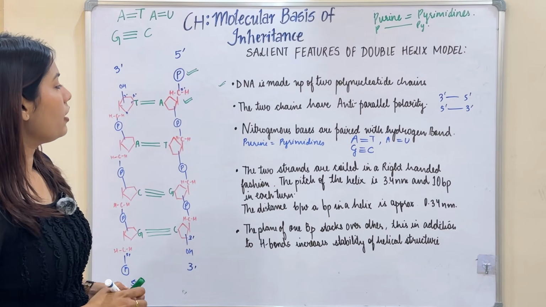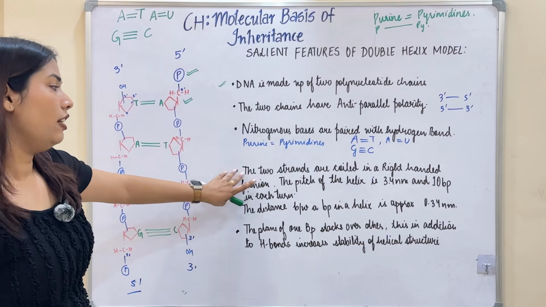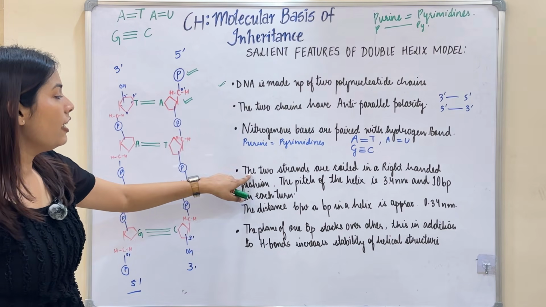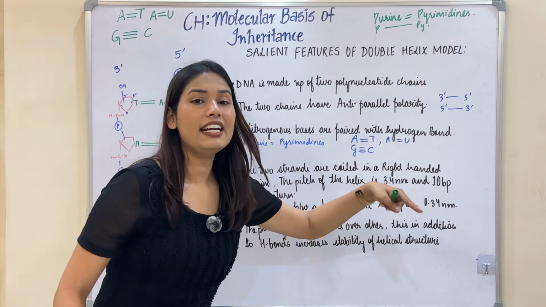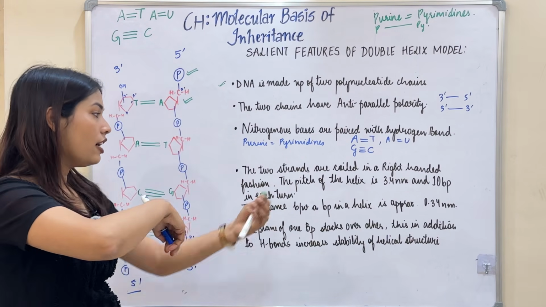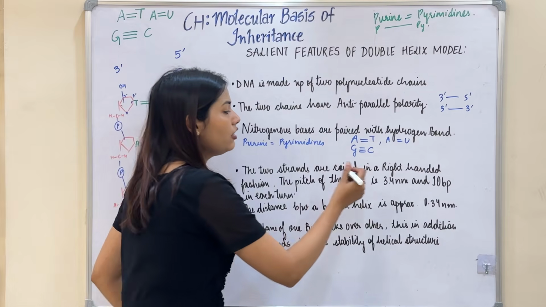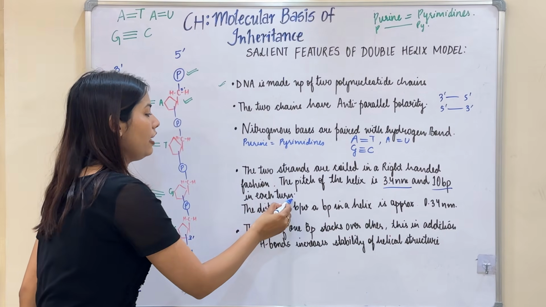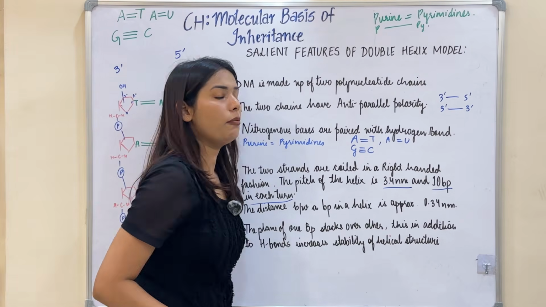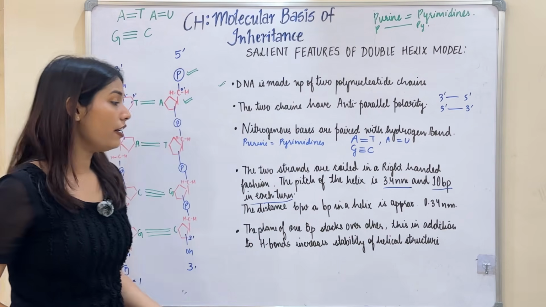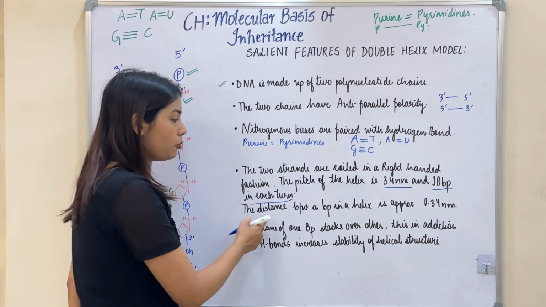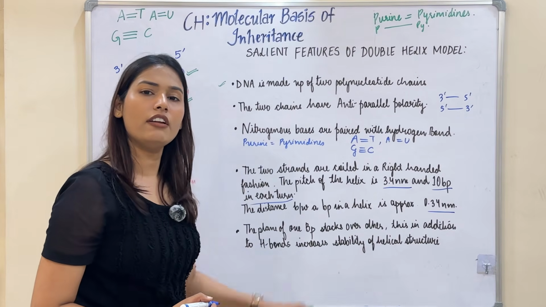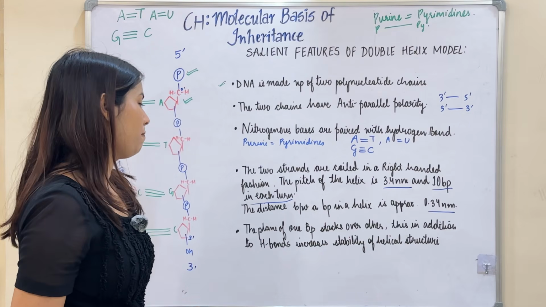The fourth point, which we have already discussed in detail very recently, is that the two strands are coiled in a right-handed helical structure. The pitch of a helix is 3.4 nanometer and there are 10 base pairs in each turn. And the distance between base pairs in a helix comes out to be 0.34 nanometer. We have just calculated this.